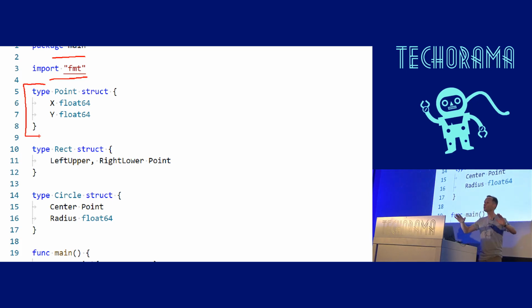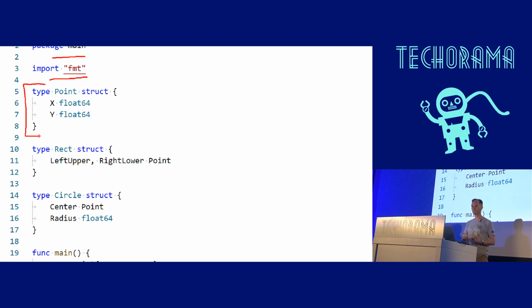Structs have nothing to do with value types and reference types like in C#. It's much simpler. There is no kind of reference type or value type in Go. If you create a variable, doesn't matter if you new it up or whatever, Go decides itself whether it uses the stack or the heap. You cannot influence that. Go will take a look at your code. It will perform a so-called escape analysis. Do you use this variable outside of this method? If yes, it will probably land on the heap. If not, it will probably land on the stack. But as a developer, you simply don't care. It's not like a struct in C#.